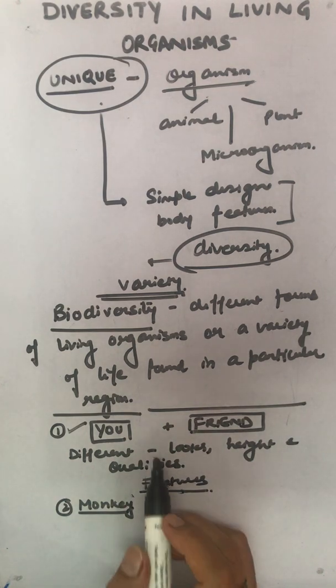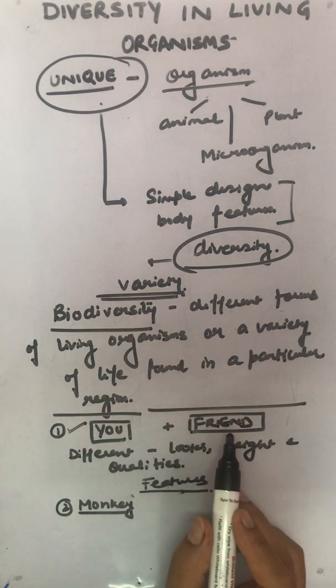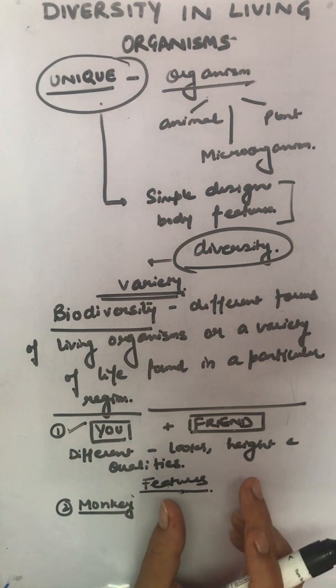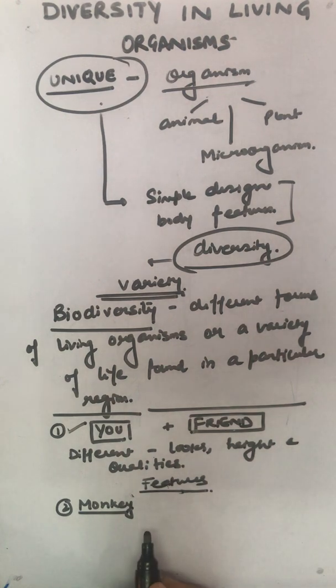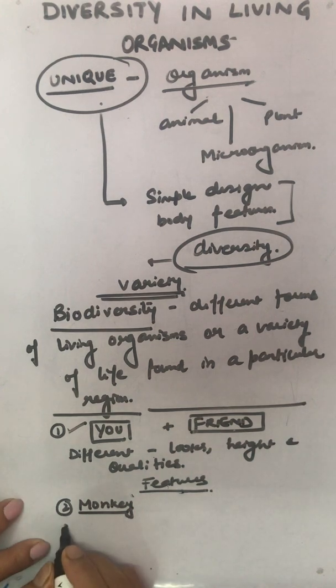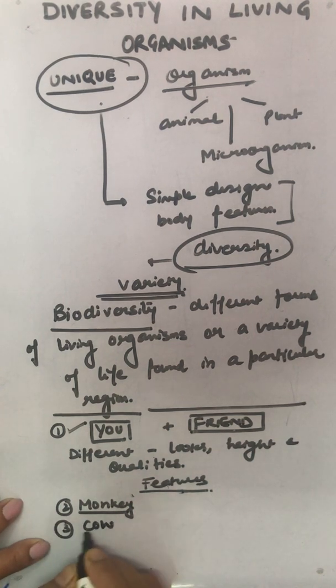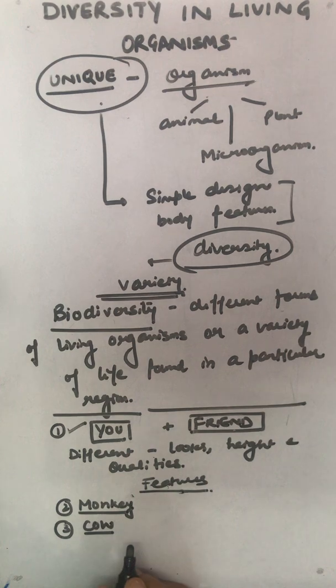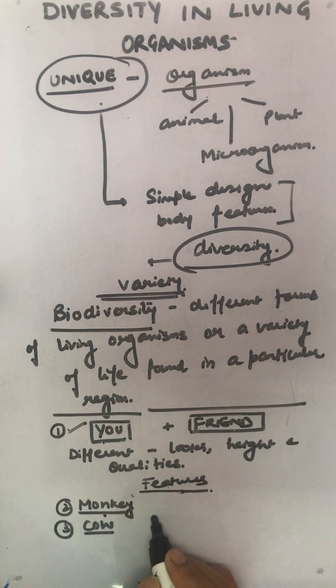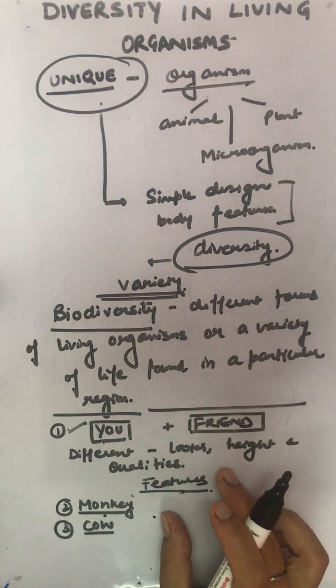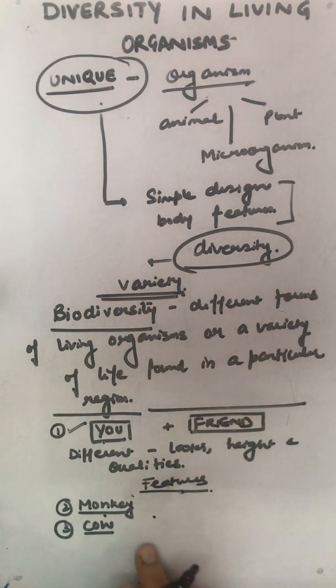Monkey is quite different from us because we and our friend have very close similarities, and the distinction becomes more sharp if we compare ourselves and monkey with a cow. Naturally, we and monkey are more common and we have more similarities in comparison to a cow.